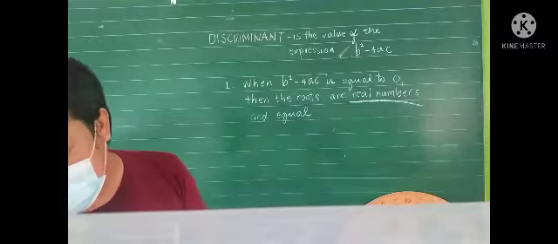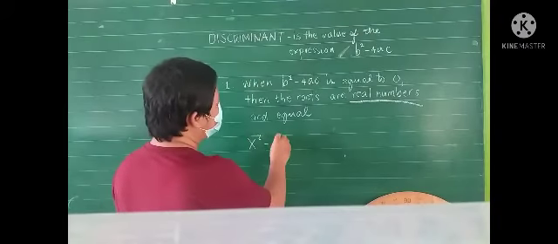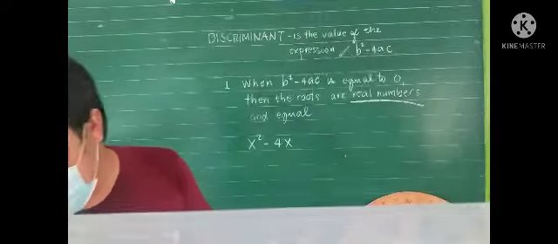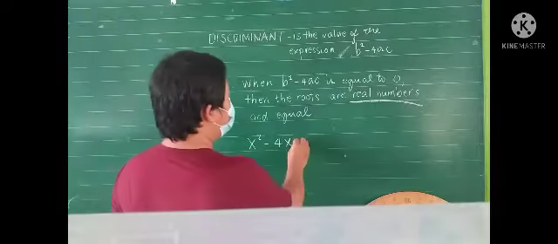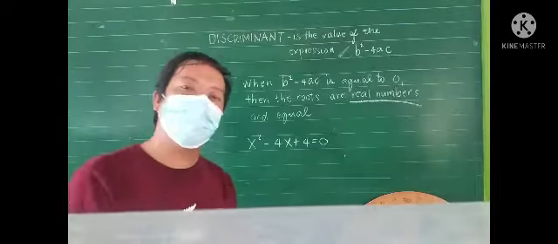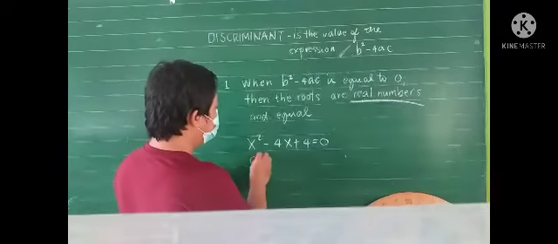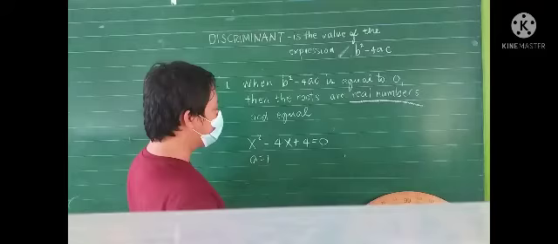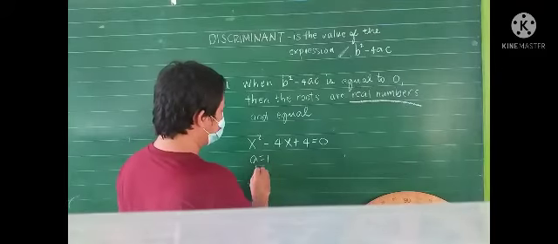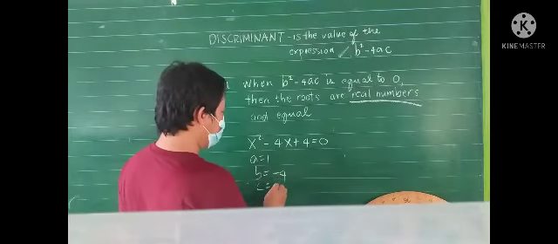Halimbawa, class, ang given is x squared minus 4x plus 4 is equal to 0. Ayan. So, kunin natin yung value ng a, b, and c. So, our a here is 1, coefficient ng taas, na degree. And our b is equal to negative 4. And our c is equal to 4.